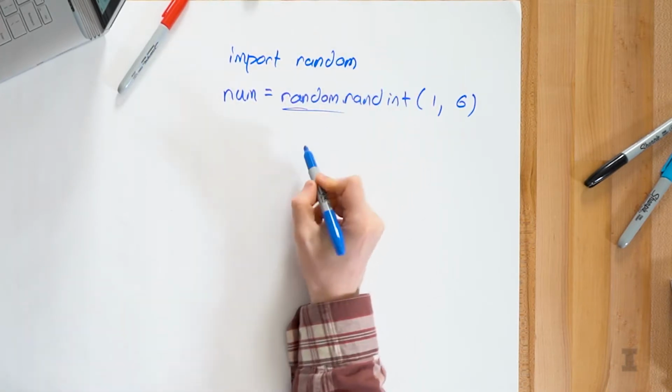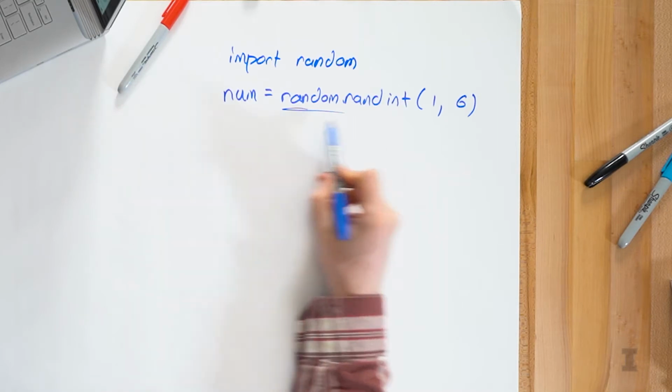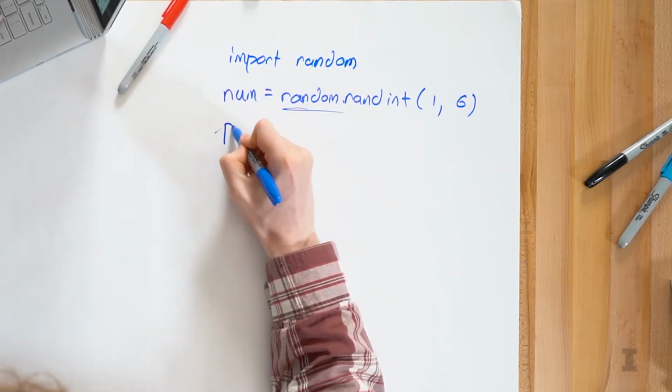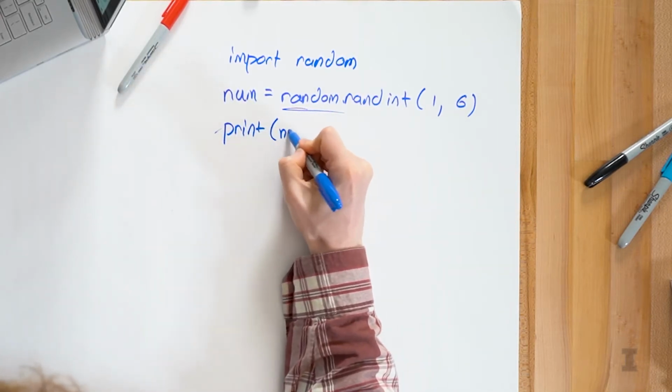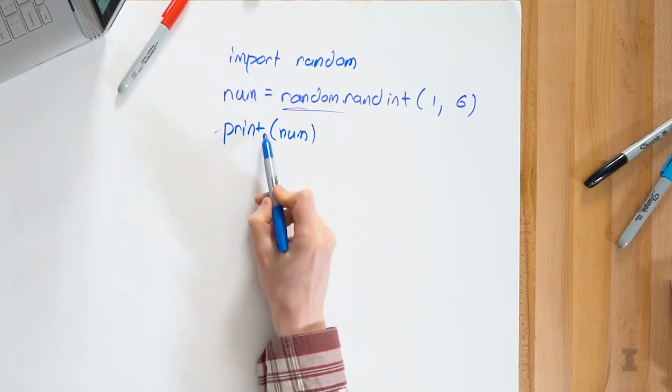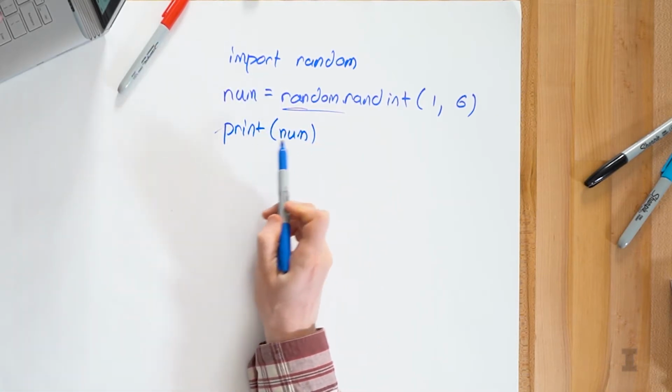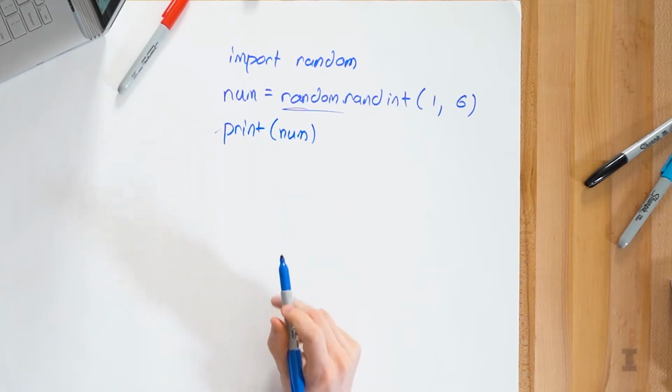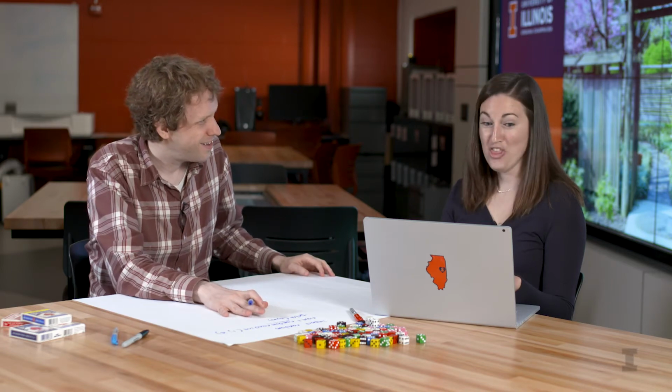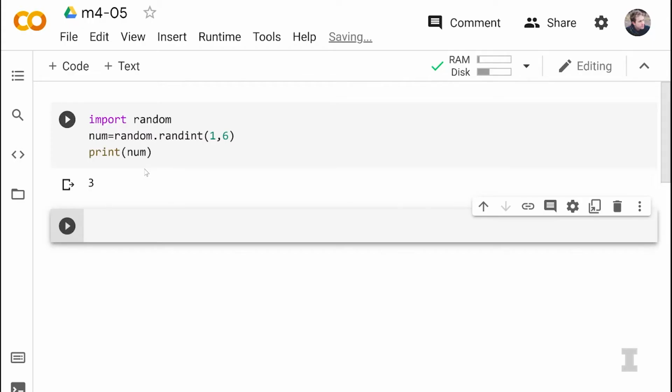And num is going to be a value between 1 and 6. So I'm going to go ahead and say print num, just so we can see exactly what the computer's doing when we're creating a random number num. And now I want to introduce the idea that my favorite number is 3.